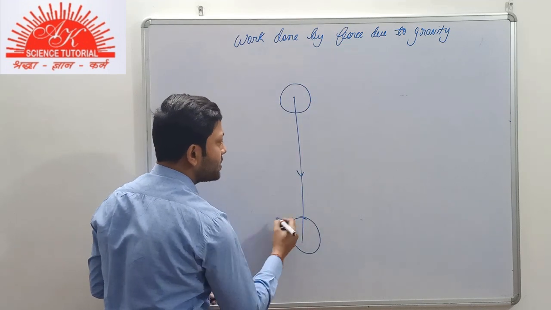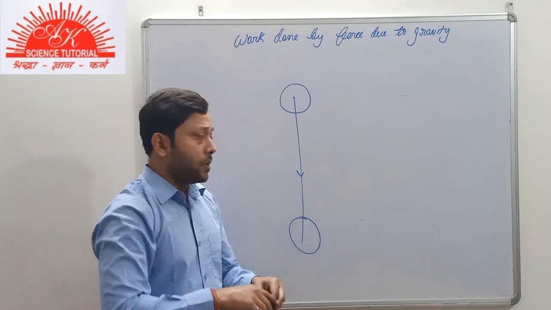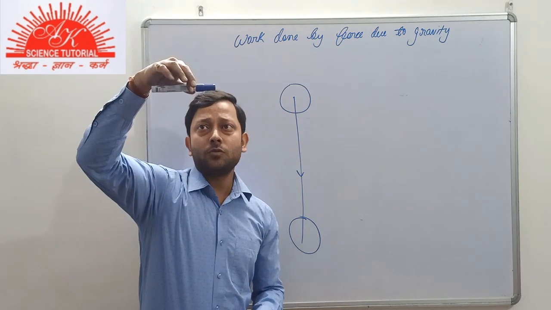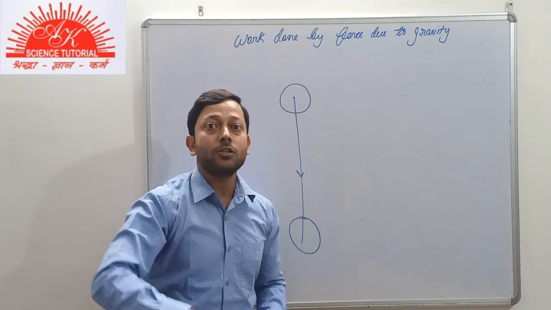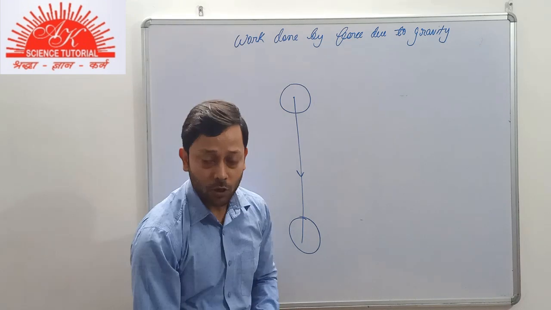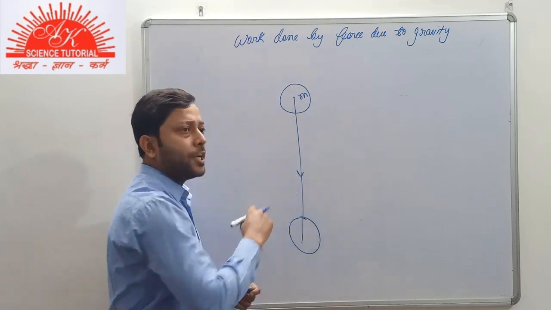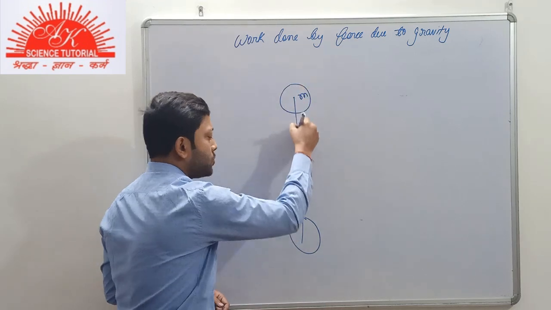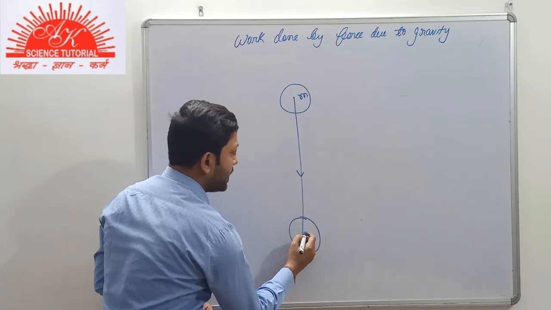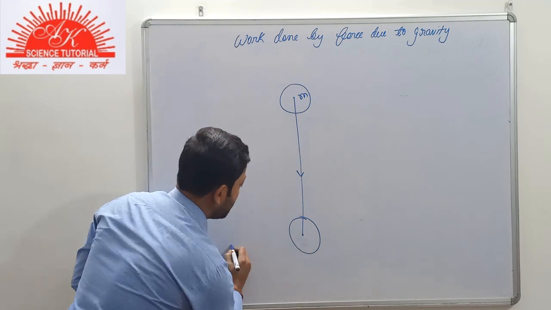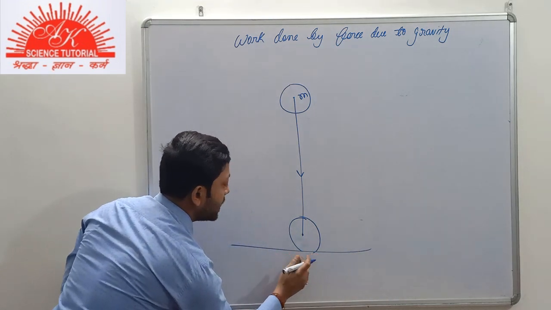It's a very common example. We have this body over here. As soon as you leave it, what do you observe? It starts to fall. It starts to move towards the surface of Earth. So, suppose the mass of this body is small m and it starts to fall freely under gravity, and finally it comes to the surface of Earth and comes to rest.